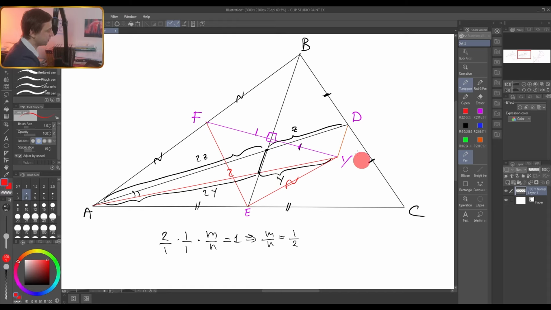Therefore, EF is half of this side, but half of this side is actually BD. So BD, half of this side, is equal to EF, and EF is equal to EY, and therefore BD is equal to EY, and therefore the lateral sides of this trapezium are equal, and therefore it is an isosceles trapezium, and of course these bases, DY and BE, have a common perpendicular bisector. And it concludes the solution of our problem.